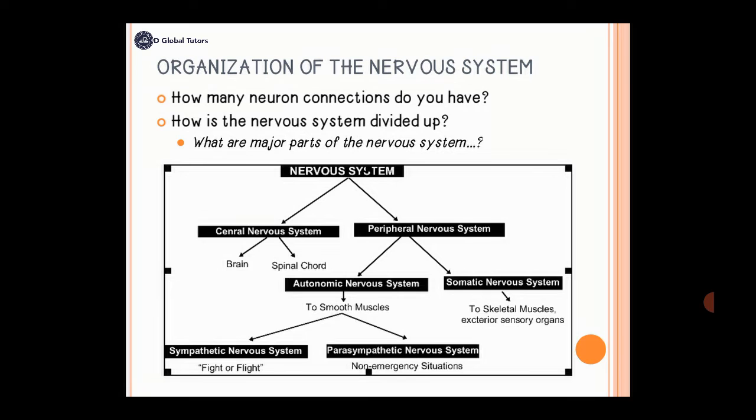Okay, now this is it. The nervous system is divided into two different parts. We have the central nervous system and the peripheral nervous system. The central nervous system is further divided into the brain and the spinal cord, while the peripheral nervous system includes the autonomic nervous system and the somatic nervous system. Then we'll be discussing the smooth muscles, where we have the parasympathetic and the sympathetic. Then for the somatic nervous system, we have the skeletal muscles.